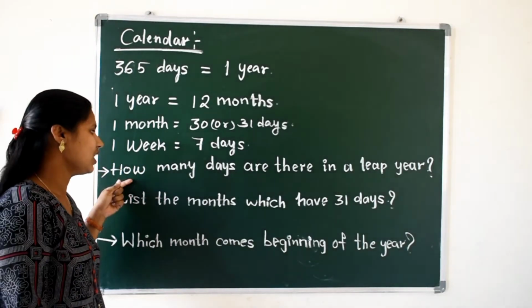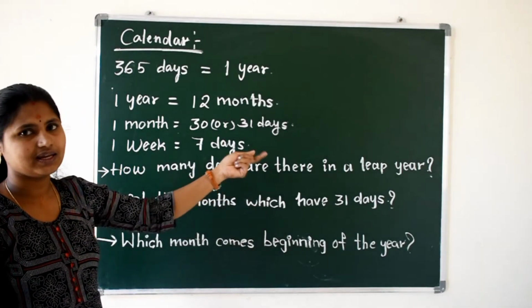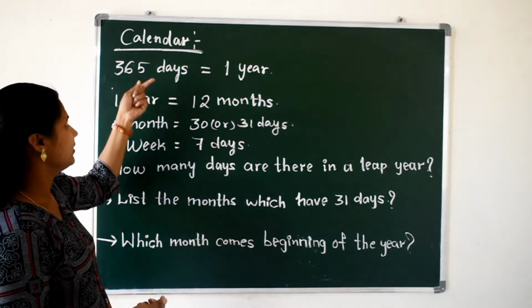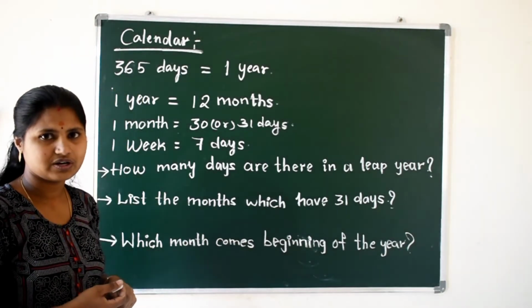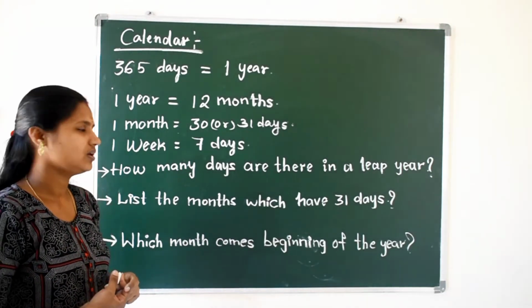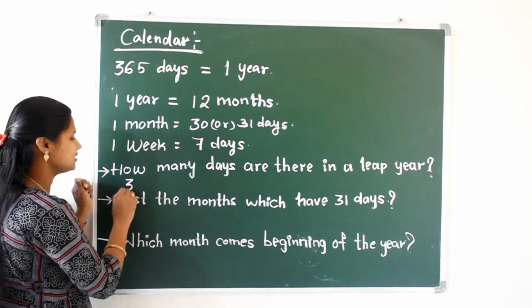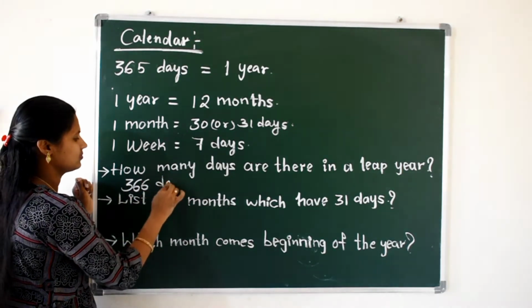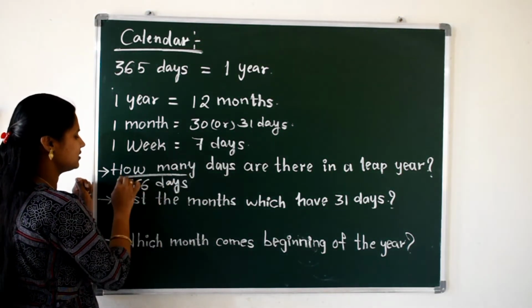See, how many days are there in a leap year? In an ordinary year we have 365 days, no? So in a leap year, how many days? Tell me. Yes, 366 days.